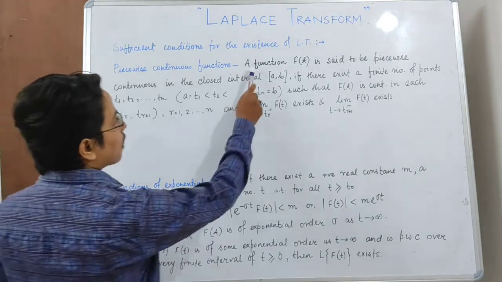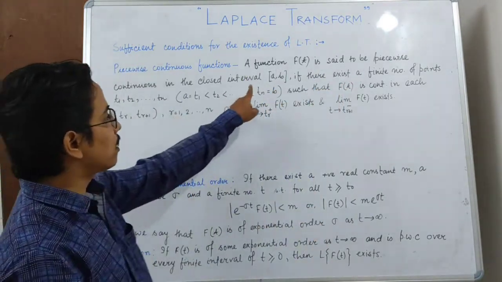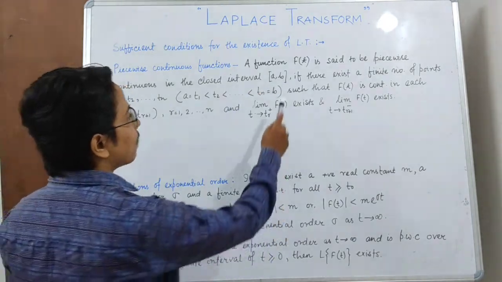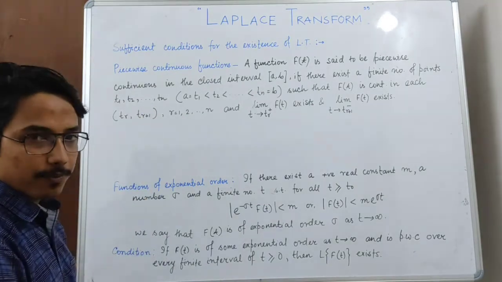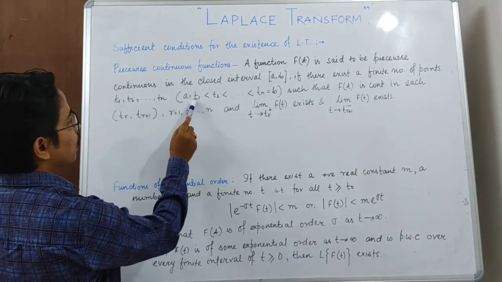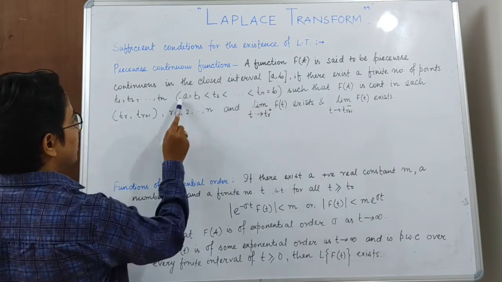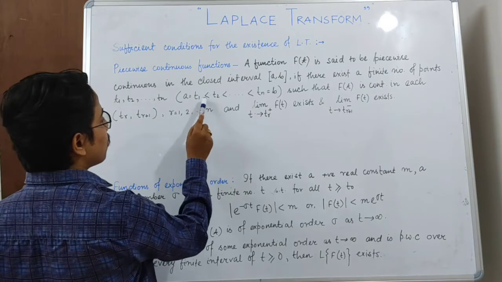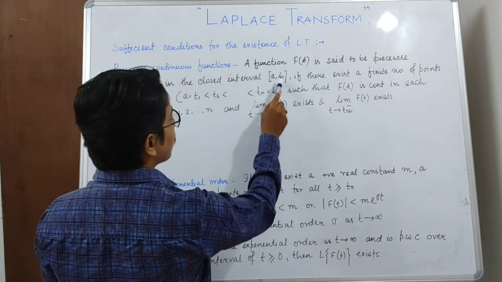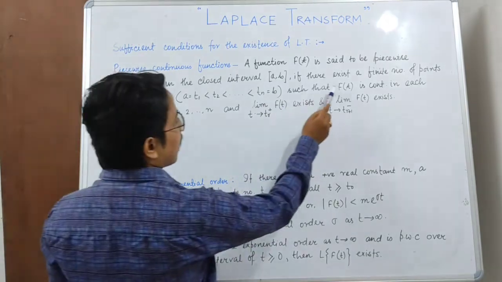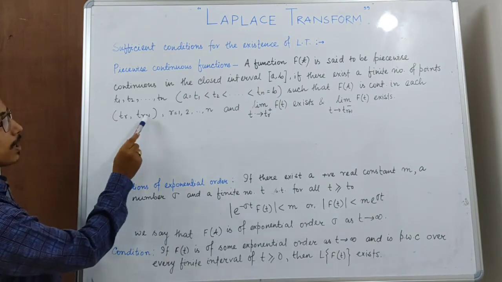See, a function f(t) is said to be piecewise continuous in a closed interval [a, b] if there exists a finite number of points t1, t2, ..., tn, where a is equal to t1, that means the left end point a is equal to t1, then t2 which is greater than t1, and in this way up to tn, where tn is the last end point b, such that f(t) is continuous in each of the open intervals (tr, tr+1).